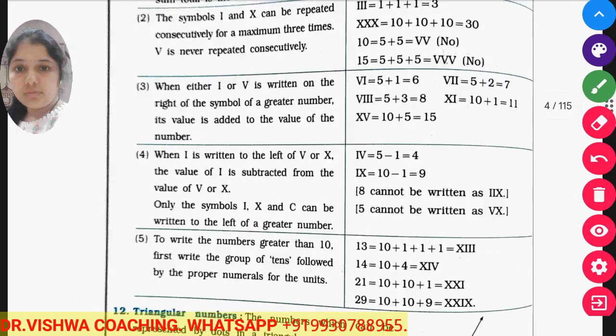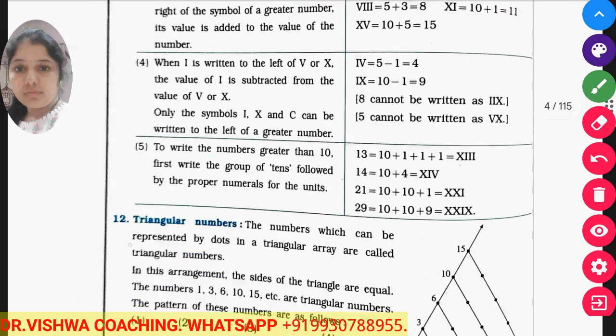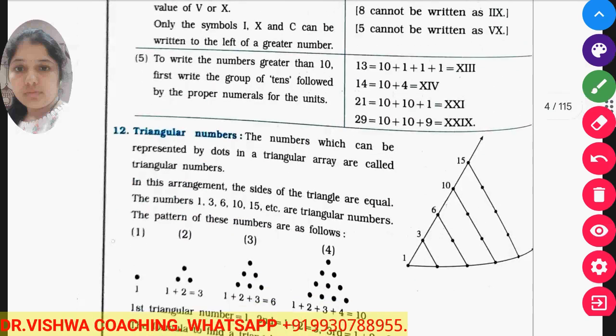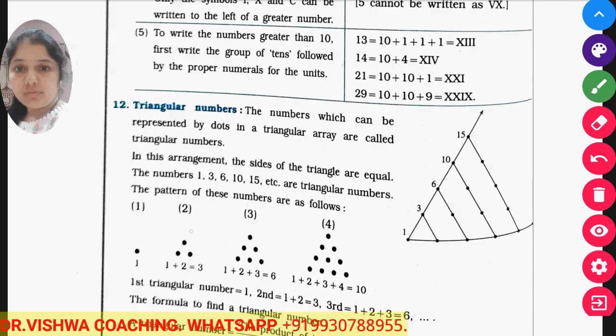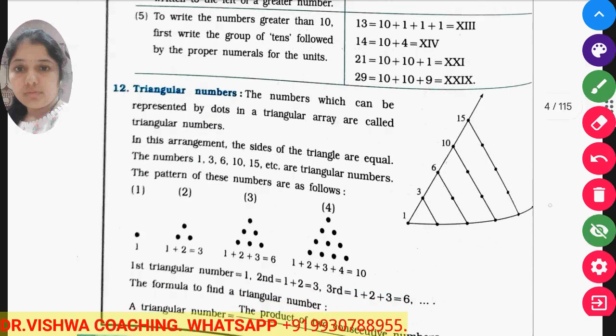So these are all the rules which you know. You just go through the rules so that you can have an idea. Now after that there are triangular numbers. The numbers which can be represented by dots in a triangular array are called triangular numbers.